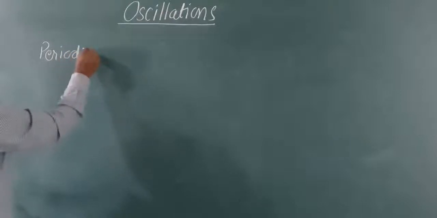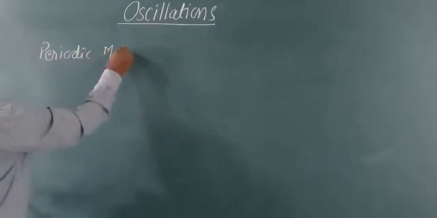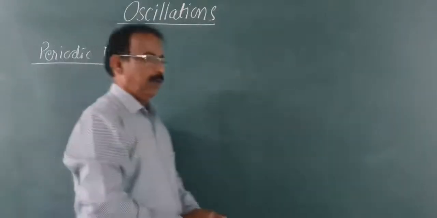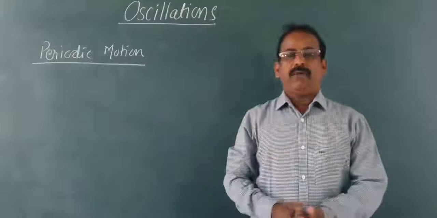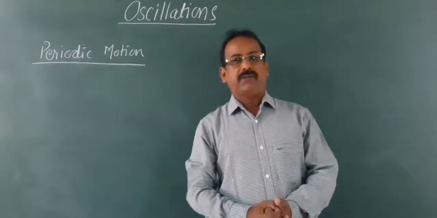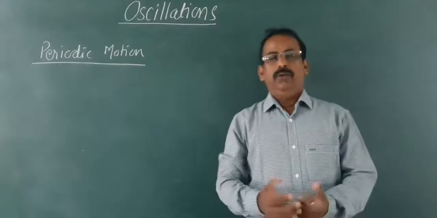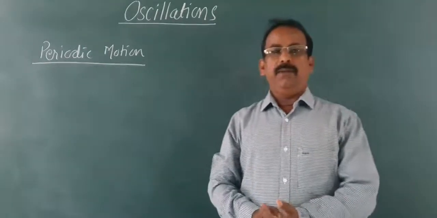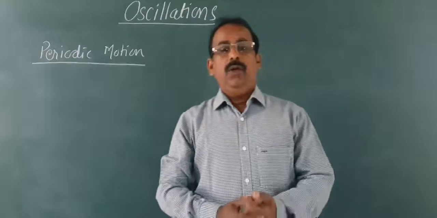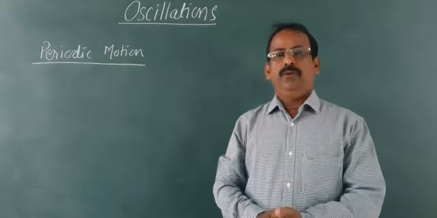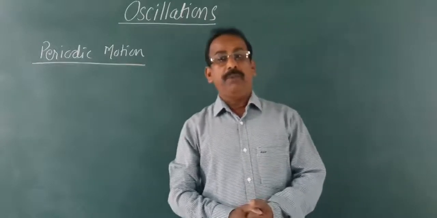What is periodic motion? In everyday life, we come across many examples of periodic motion. One example is motion of hands of a clock. Motion of hands of a clock is a periodic motion.